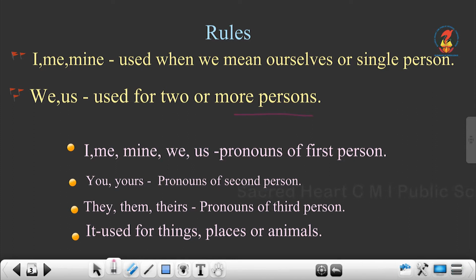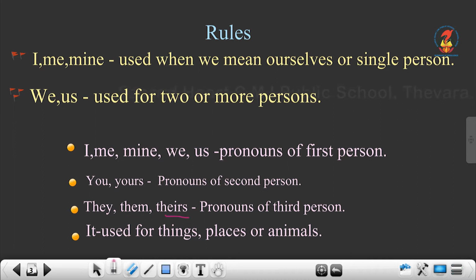Now you can see some rules written in the box. I, me, mine, we and us are pronouns of the first person. First person means the people who speak for themselves. You and yours are pronouns for the second person. When the first person is talking to someone, that is called the second person.